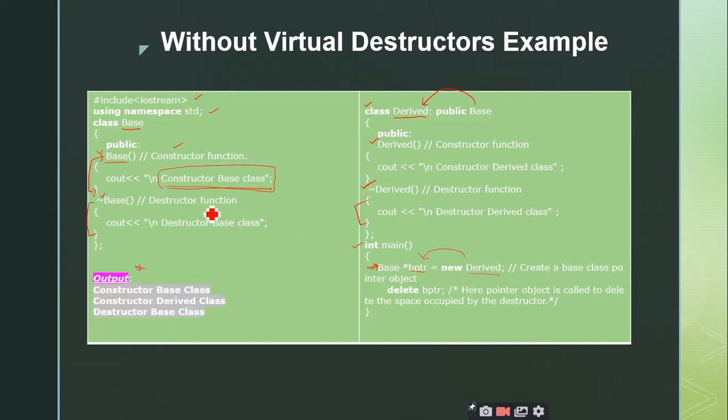So in such a case, after invoking the constructor of the base class, it will invoke the constructor of the derived class also. Why? Because you have used this statement. So the constructor derived class is also printed. And after this, you are using the statement delete BPTR. What is BPTR here?